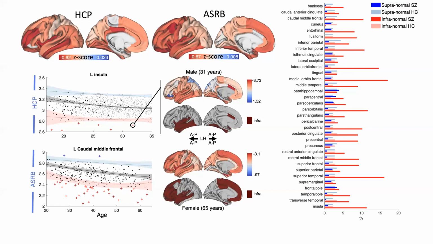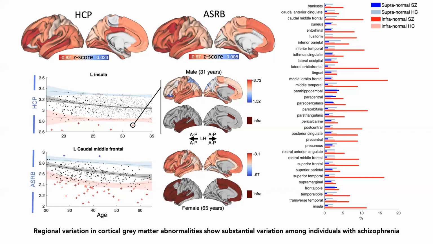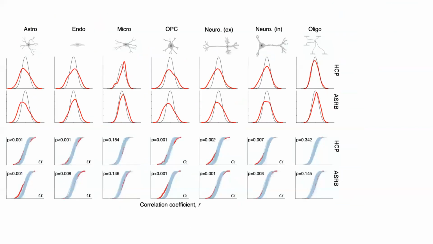Therefore, collectively, this demonstrates that, similar to previous work, regional variation in cortical grey matter abnormalities shows substantial variation among individuals with schizophrenia. And our hypothesis here is that this heterogeneity may reflect distinct cellular sources underlying cortical thickness alterations across individuals with schizophrenia.